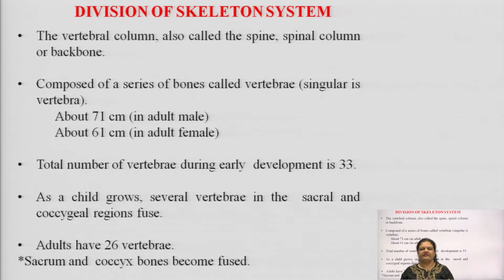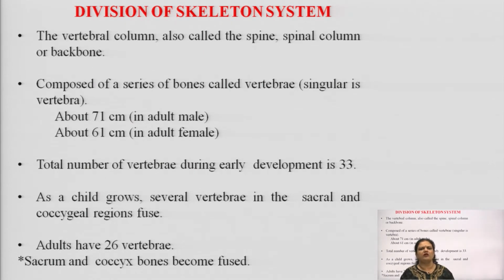We will see the different bones and their classification in later slides, and these are simply called the vertebrae. Vertebra is the singular. If we are talking about all the different bones located in sequence, they are known as the vertebrae.